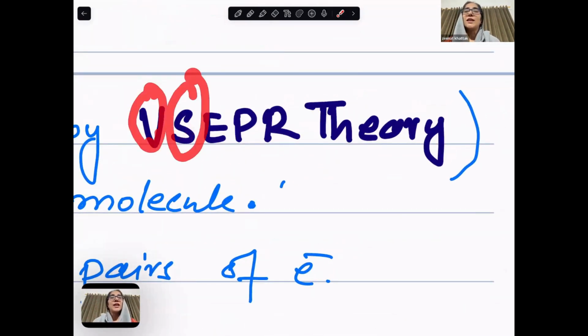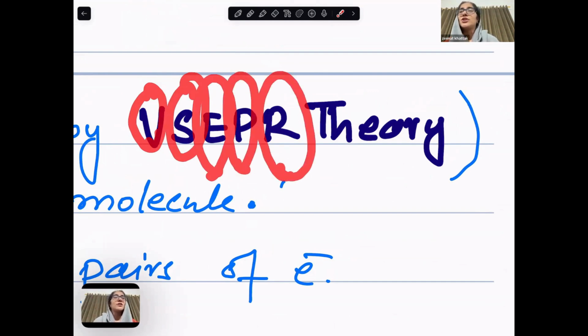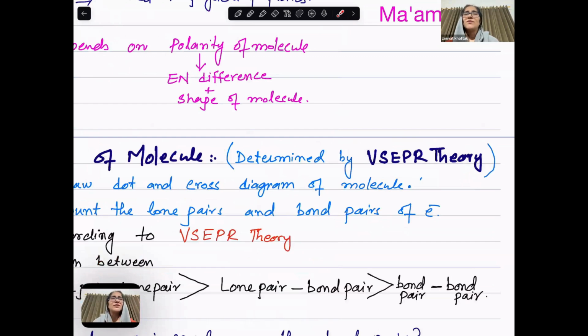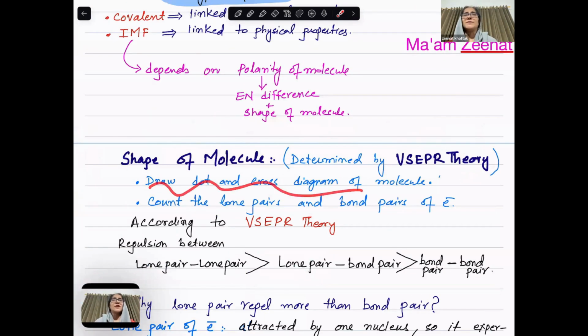Valence shell electron pair repulsion theory. The electron pairs in the valence shell. So you must, first of all, draw the dot and cross diagram. When you draw the dot and cross, you will come to know how many lone pairs there are, how many bond pairs there are.